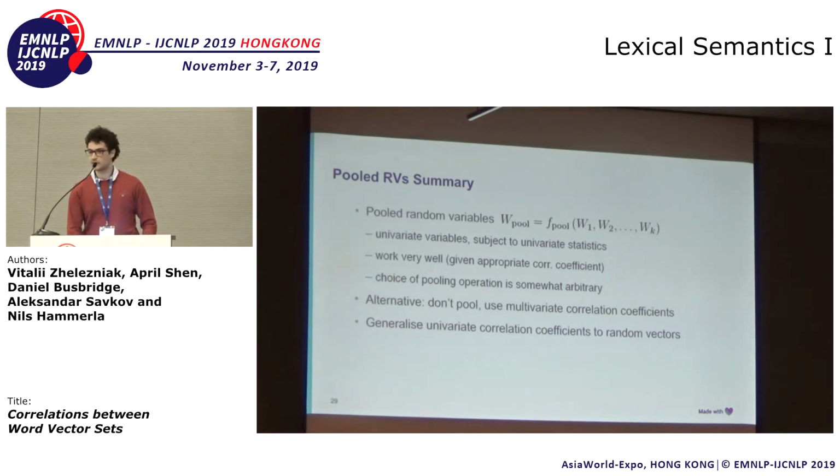Pooled random variables are great. They are easy to understand, and they seem to work really well. But unfortunately, they're a bit arbitrary. There's no a priori reason why we should mean pool or max pool or do any other kind of pooling. So we can be a bit more formal, and we can just use multivariate correlation coefficients.